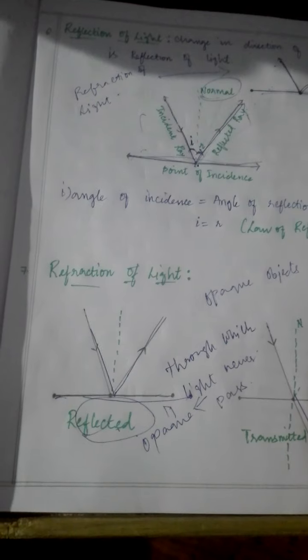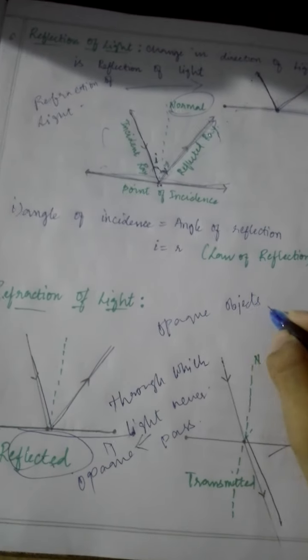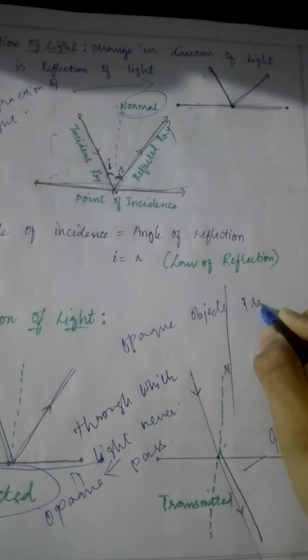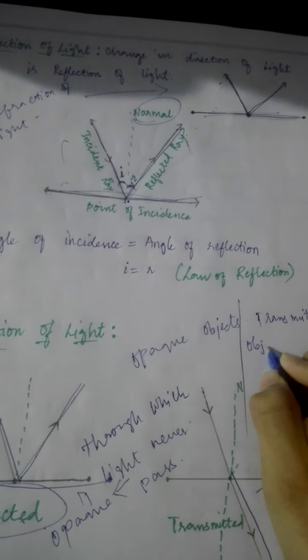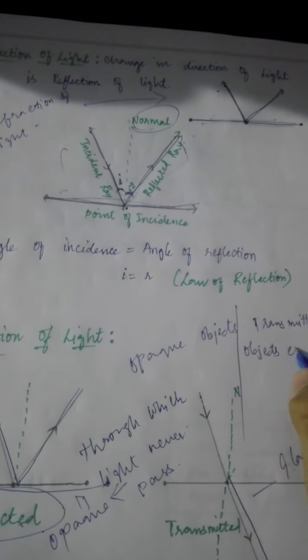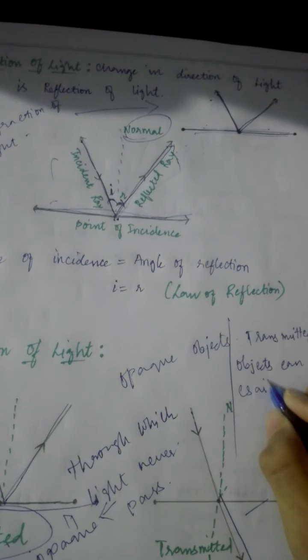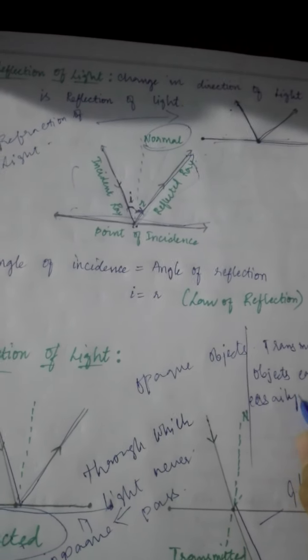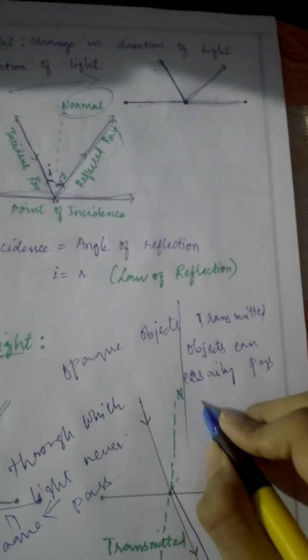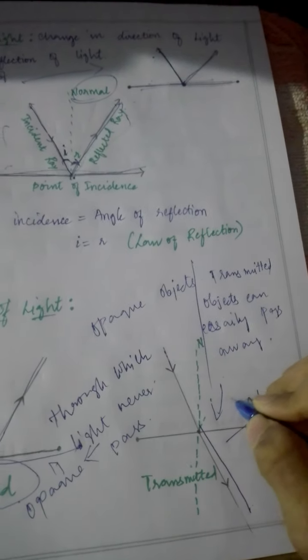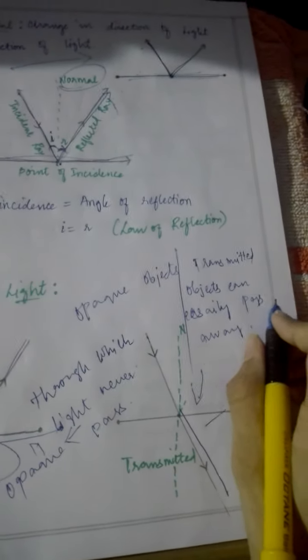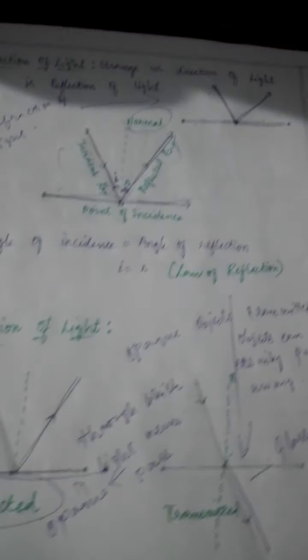Transmitting objects are those through which light can easily pass. Transmitting objects can easily let light pass away, unlike opaque objects, like glass. Take our glass example. Okay children.